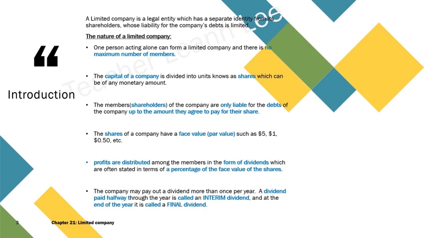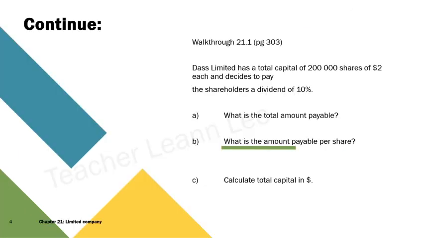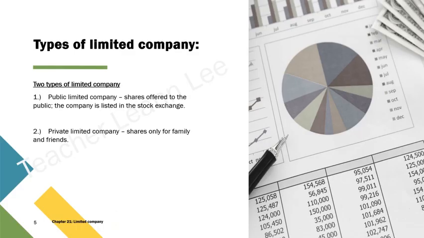The halfway payment we call the interim dividend, and the final one we call the final dividend. We will continue discussing this in class, including how to calculate the amount payable, the amount per share, and the total capital. There are two types of